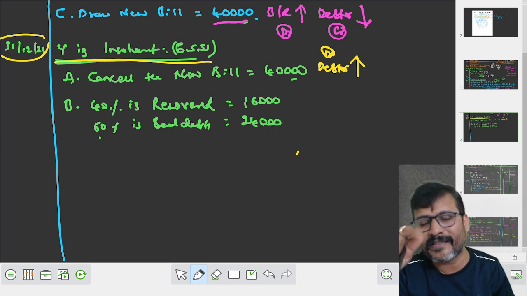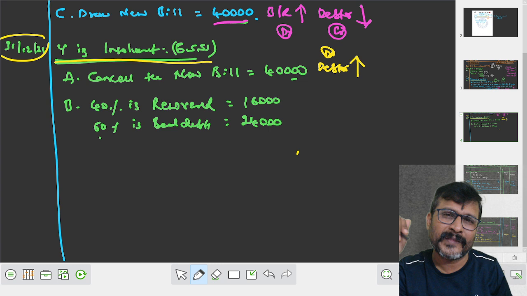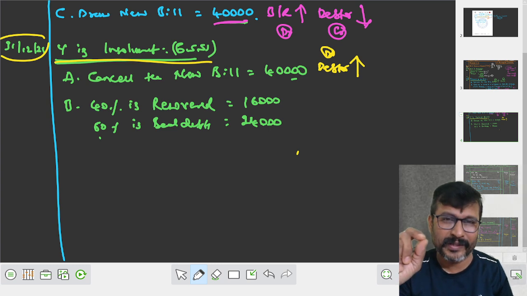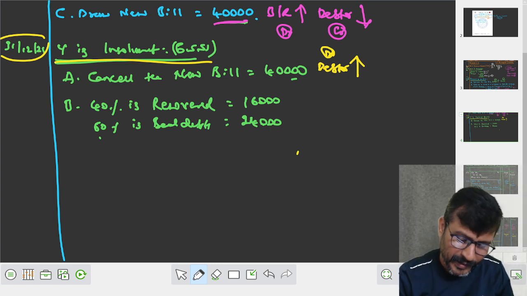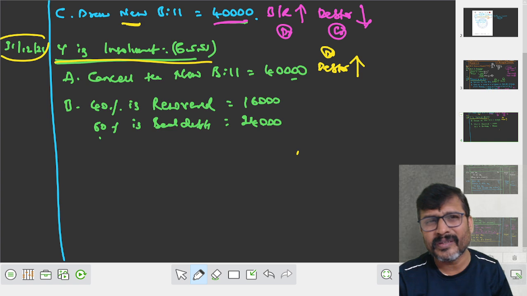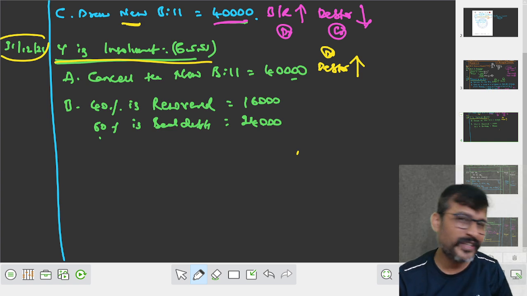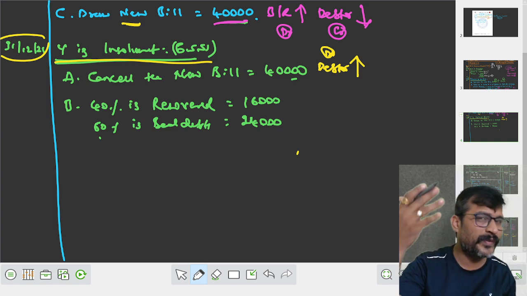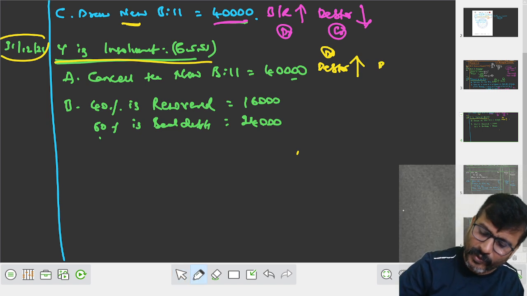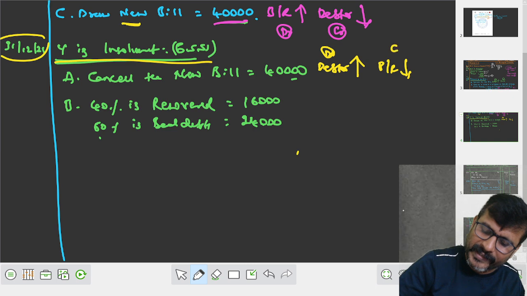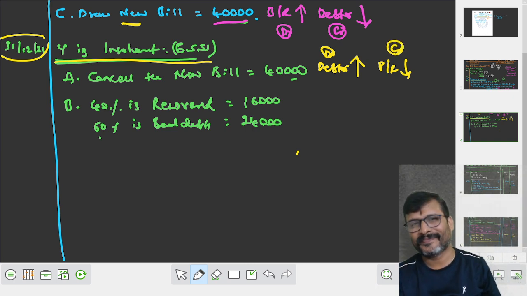Now the question arises, what is to be credited? Very simple answer, my dear student. Did you discount the new bill? Did you endorse the new bill? No, it is neither endorsed nor discounted. The new bill is with you only. Then what we have to do? The BR decreased, credited. Did you understand?